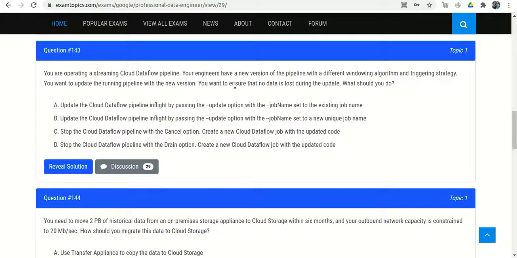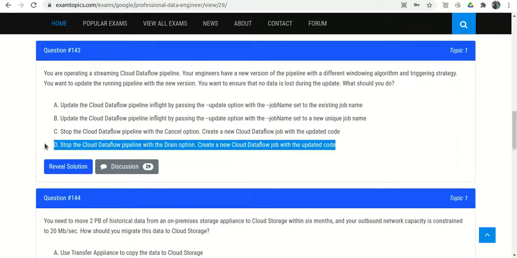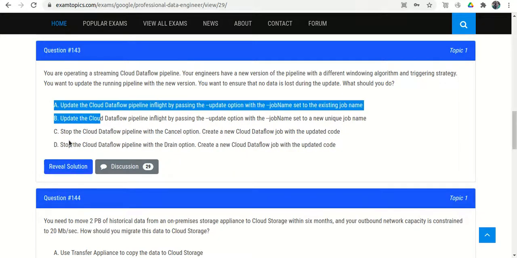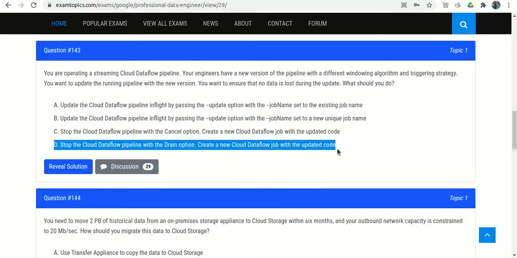But here we want to ensure that no data is lost. So option C is wrong. D: Stop the Cloud Dataflow pipeline with the drain option. Create a new Dataflow pipeline job with the updated code. Now option C is eliminated. We have 3 options left, A, B and D.